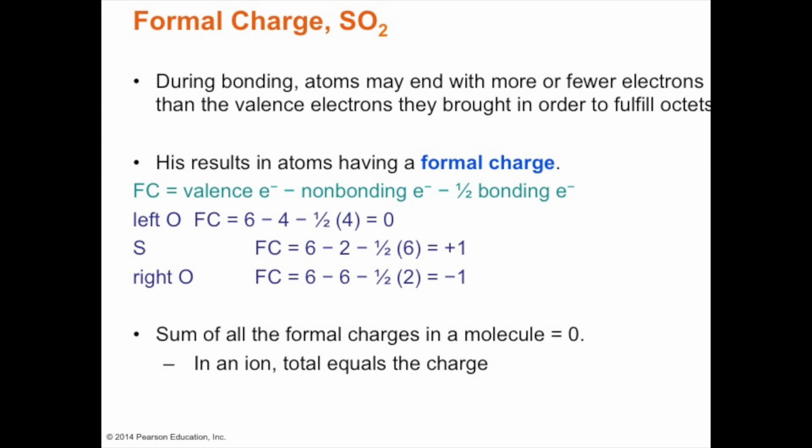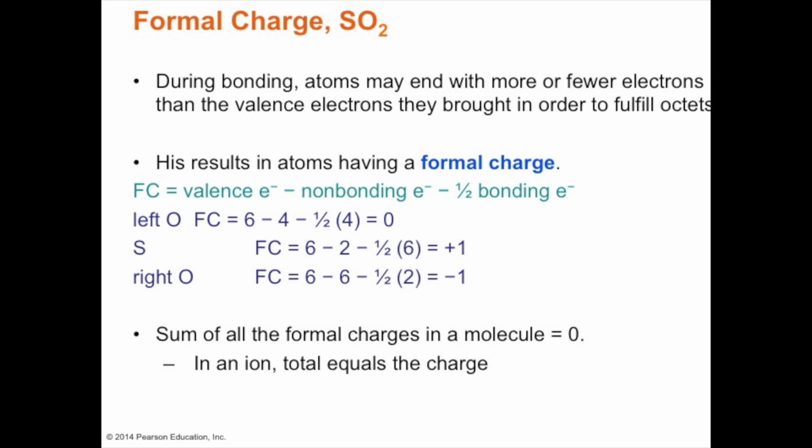So for SO2, sulfur dioxide, how do we go about assigning formal charges? During bonding, atoms would end up with fewer or more electrons. So if we look at sulfur, it is underneath oxygen, right?